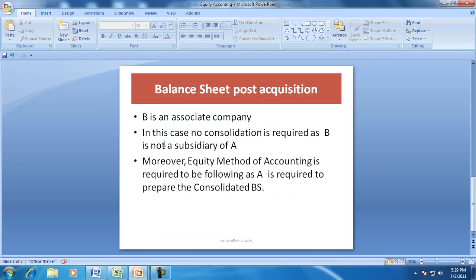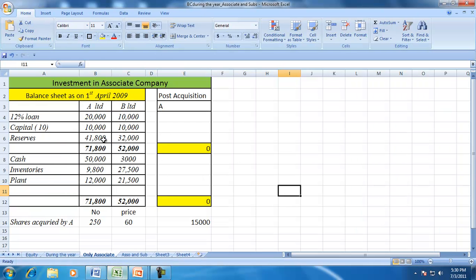In this case, no consolidation is required, and since no consolidation is required, we have to ask a question whether the equity method, which we will understand as we move along, is required to be followed even in a standalone balance sheet. Let us take it in a piece by piece manner.